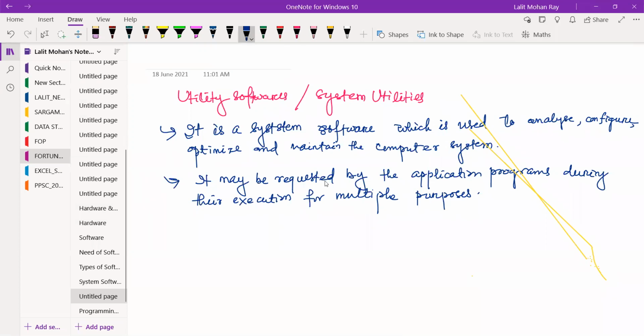So I am using an app, which is an application program. When this application program is being executed, it will require a system utility, that is your graphical user interface. So this is the best example. All of you clear?